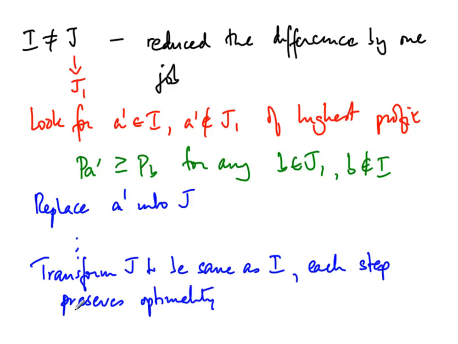Therefore, since each step preserves optimality, eventually J is optimal, so I has the same value as J, so therefore I itself was optimal. This is similar to arguments we have seen before. You take any optimal solution and step by step you transform it to be equal to the solution that greedy produces, and hence the greedy solution itself is optimal.